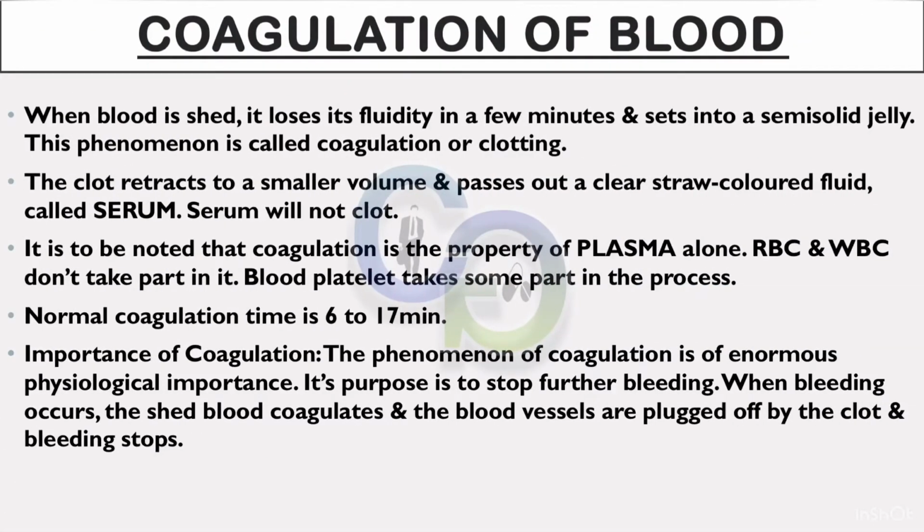Coagulation of blood. When blood is shed, it loses its fluidity in a few minutes and sets into a semi-solid jelly. This phenomenon is called coagulation or clotting. The clot retracts to a smaller volume and passes out a clear straw-colored fluid called serum. Serum will not clot. It is to be noted that coagulation is the property of plasma alone. RBC and WBC don't take part in it. Blood platelet takes some part in the process. Normal coagulation time is 6 to 17 minutes.